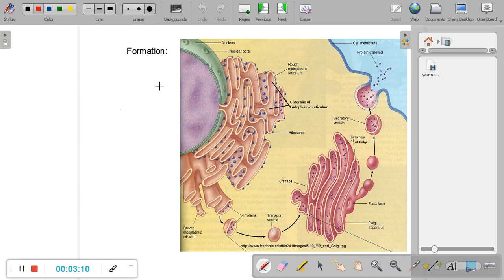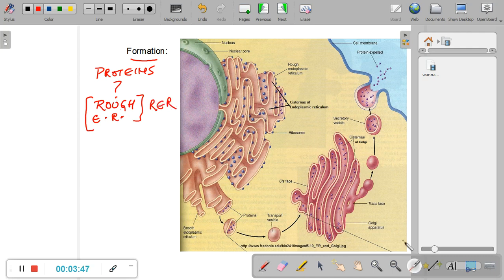Before we go to the functions, before we try to understand the function performed by these lysosomes, let us understand how they are formed, the formation of lysosomes. Now, what are lysosomes? Just try to recall, they are proteins. And where are proteins made? The proteins are made in a structure called the rough endoplasmic reticulum. It's an organelle. We abbreviate it as RER, and let us have a look at this diagram.